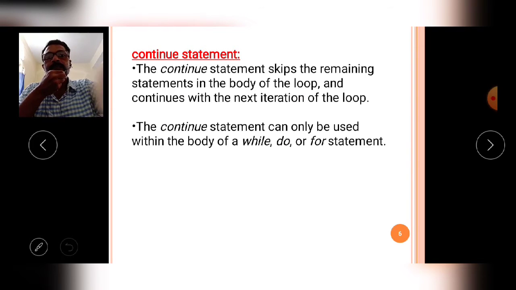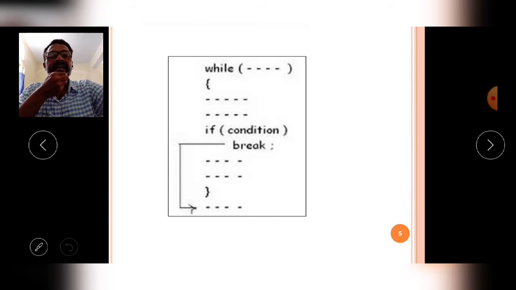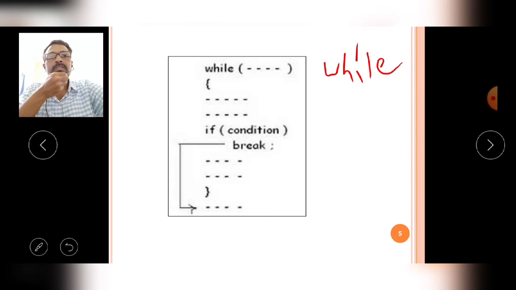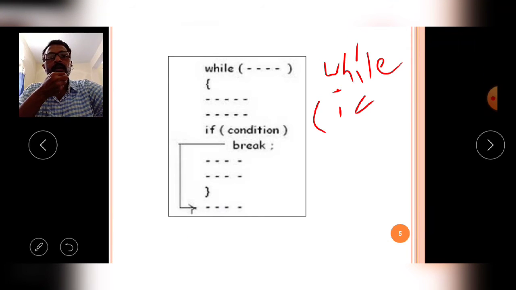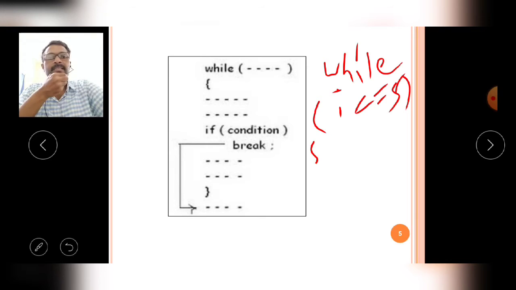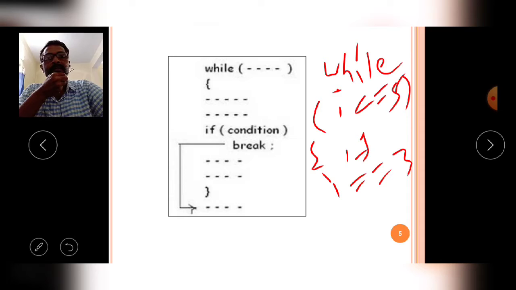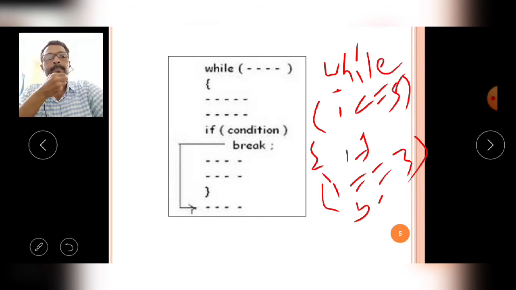For example, here I am writing a program: while i is less than or equal to 5, open curly brace, then if i equal to 3, break, and close curly brace here.